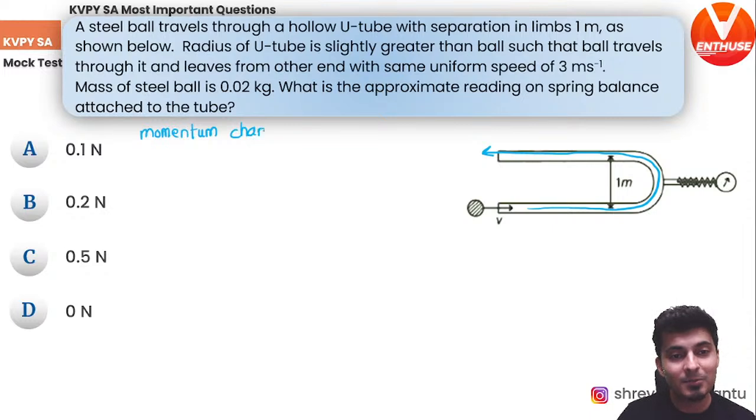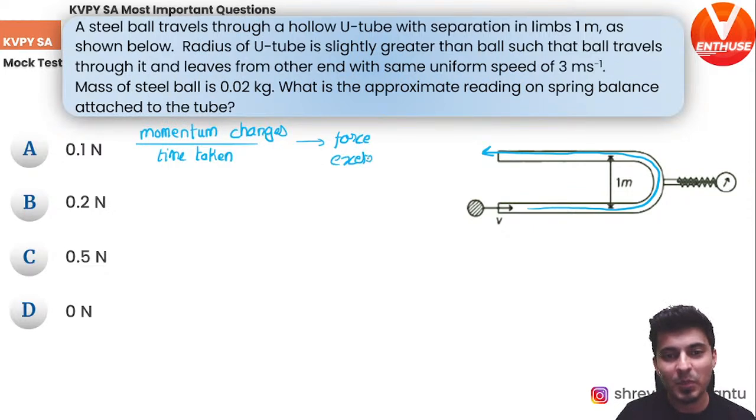And if the momentum changes, if I divide it by the time taken for it, that will give me the force which is exerted on the ball. Makes sense?